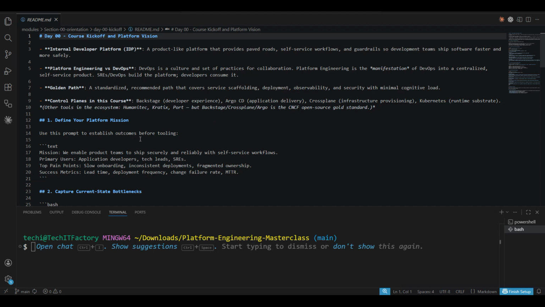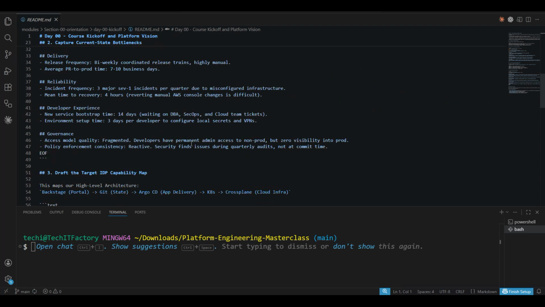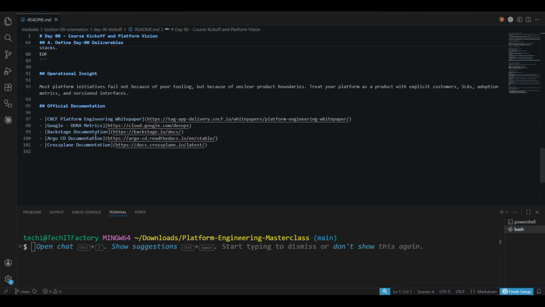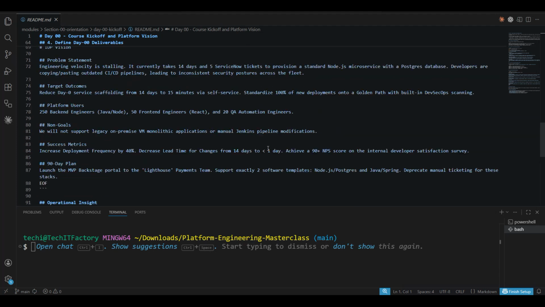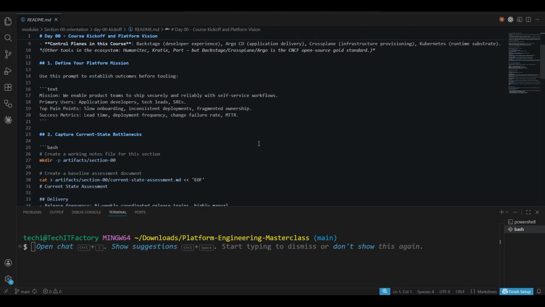This is my readme file. This is our first session, so I have marked it as day 00. These are the definitions of IDP, platform engineering versus DevOps, golden path, and control planes. In the course we are going to use Backstage, Argo CD, Crossplane and Kubernetes because these are the CNCF open source gold standard. There are a lot of tools in the ecosystem, but that is why we picked these. You can also check the official documentation links I have given, and read them if you want to check the definitions.